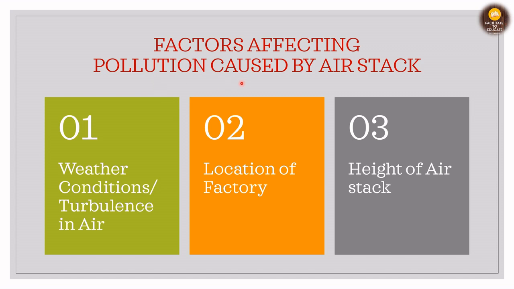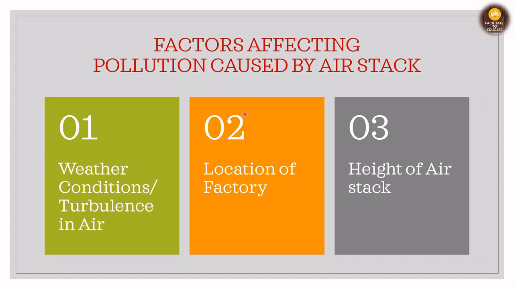Now we'll see the factors affecting pollution caused by air stack. So as we have seen in the previous slide, from the air stack the pollutants are coming out and hence it is causing the pollution. So we'll see what are the factors. First is the weather condition and the turbulence in air. If there is more turbulence in air, then the dispersion of emitted gases will be easier, and the dispersion will be to far off places, and hence it will cause lesser pollution. The weather conditions, whether the place is hotter or colder or drier, also have some effect on the pollution that is caused. Second is the location of factory.